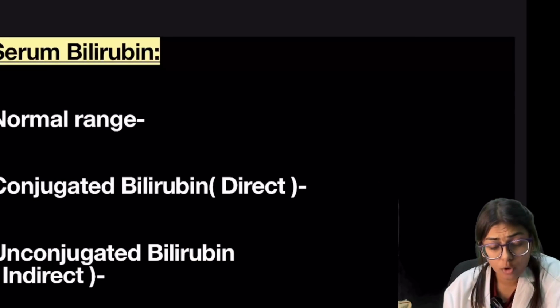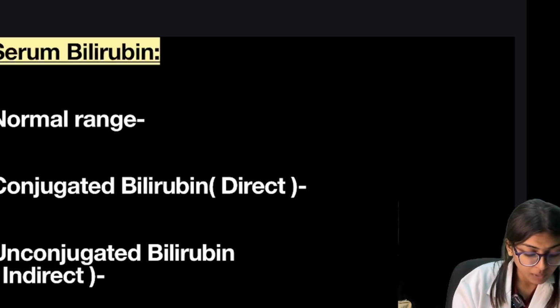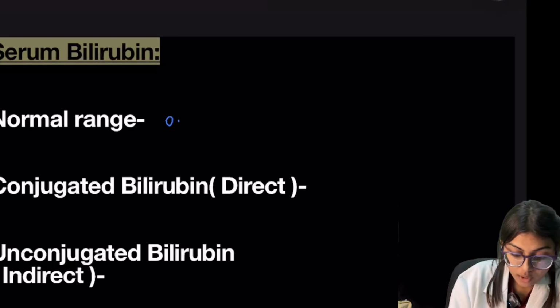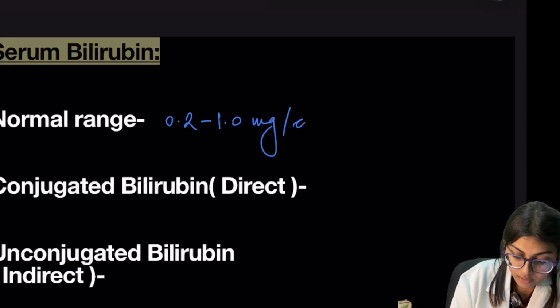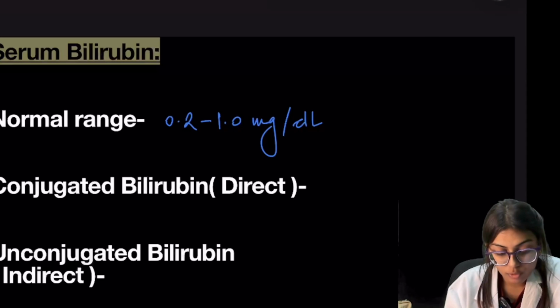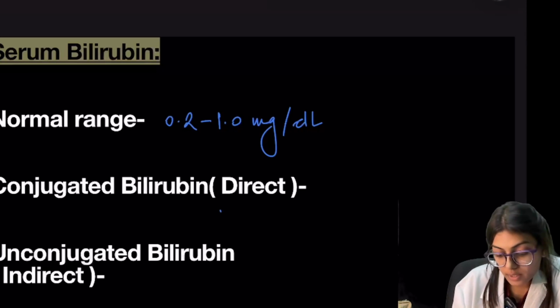Now we will see the normal ranges of serum bilirubin. It is an important factor. The normal range should be between 0.2 to 1 milligram per deciliter. There are two types of bilirubin: conjugated bilirubin, which we also call direct bilirubin, and unconjugated bilirubin, which we call indirect.